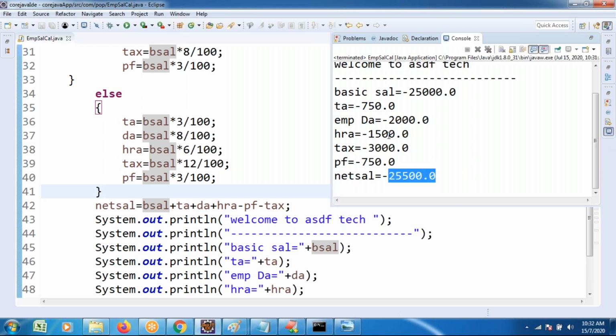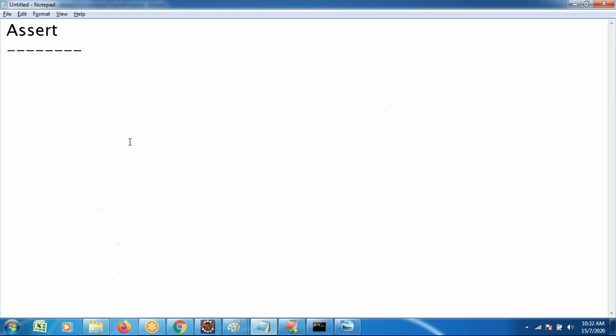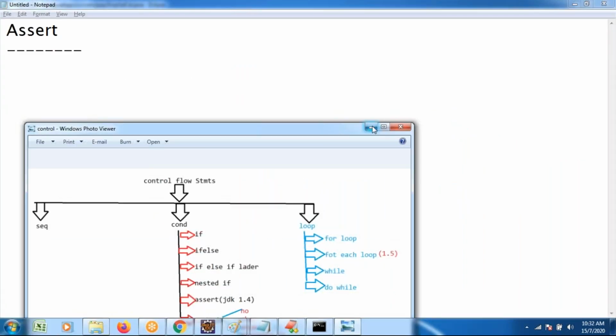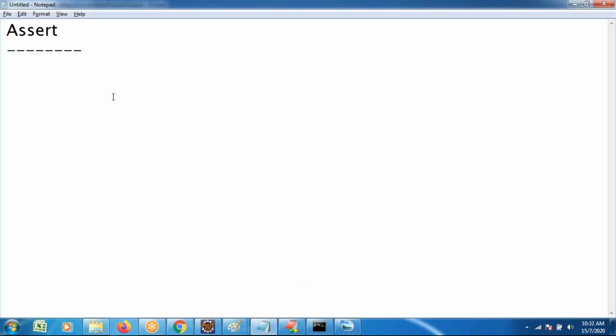To overcome this type of issue, I am going to write one type of statement called an assertion statement. How does the assert statement work? Till now I showed you the logic of if, else if, ladder. Now I want to concentrate on assertion and how to avoid a problem like the previous one. You have to concentrate. Assertion is one of the new features added from JDK 1.4 version.